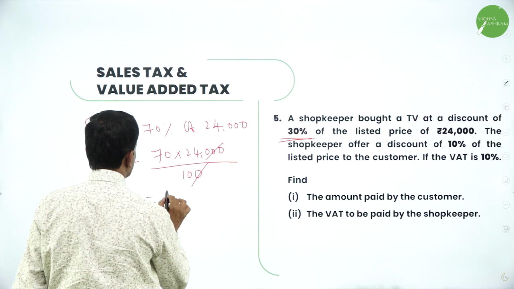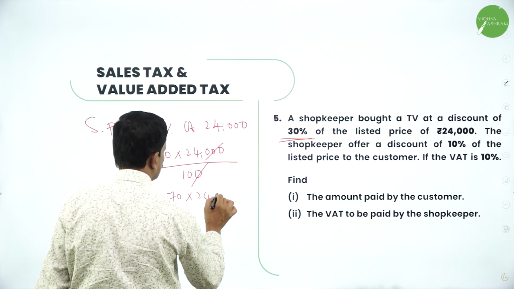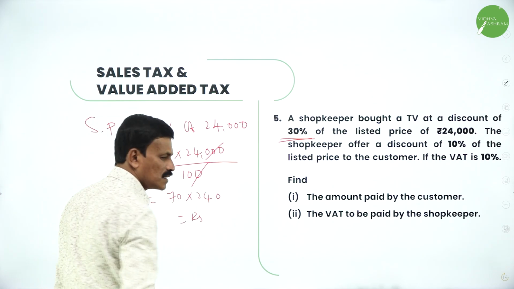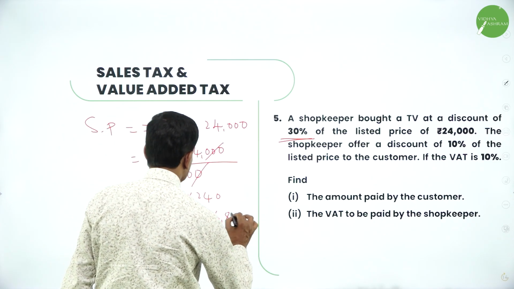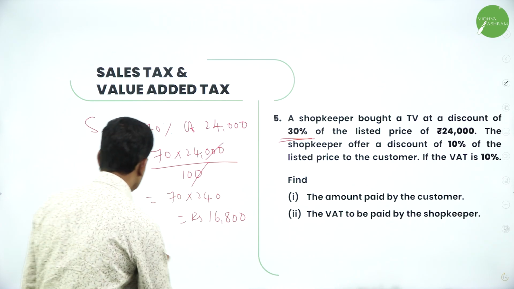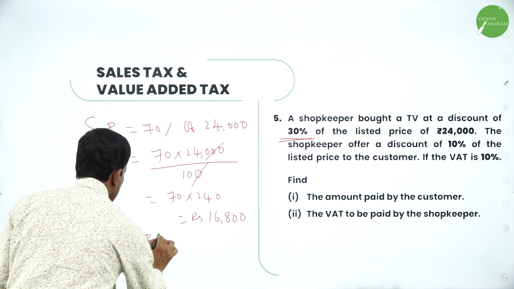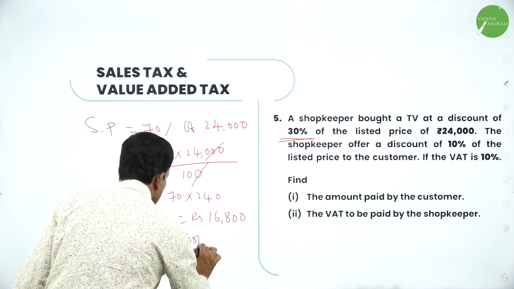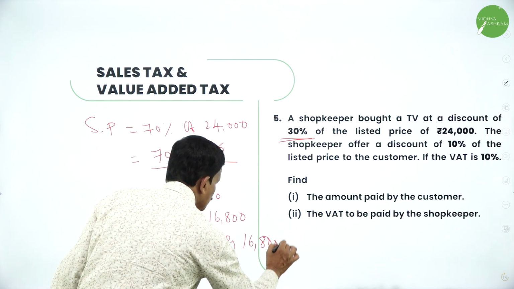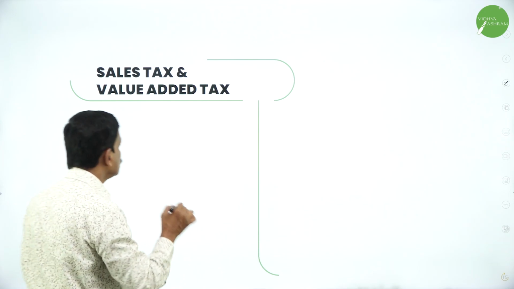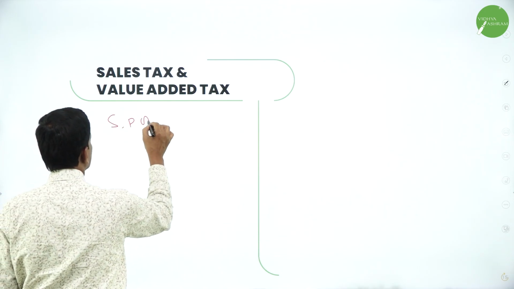So these two zeros get cancelled. 70 into 240 is equal to rupees 16,800. Okay. So therefore, the selling price of the shopkeeper is equal to rupees 16,800.